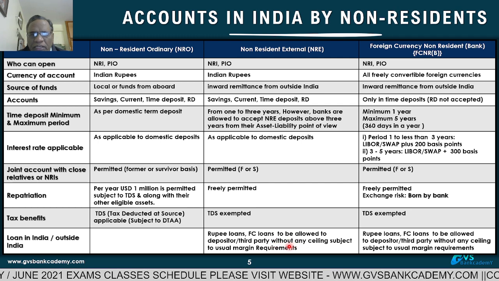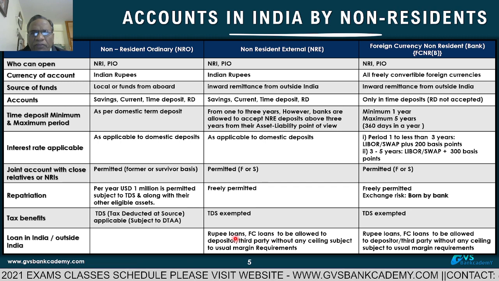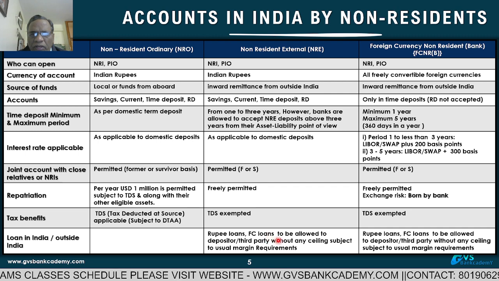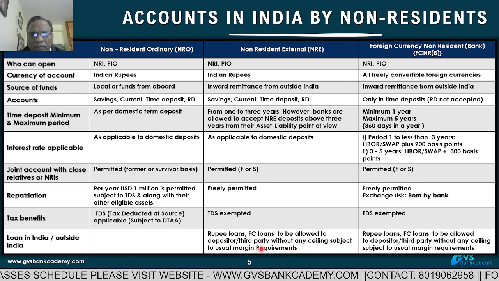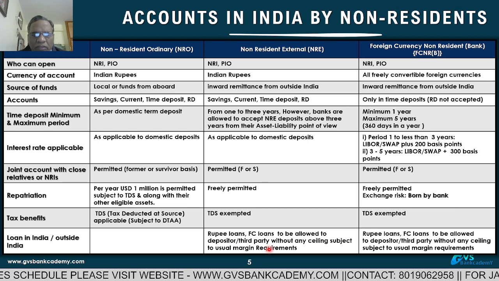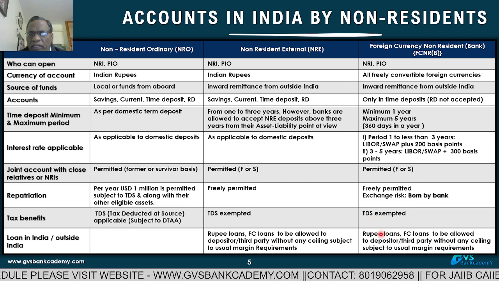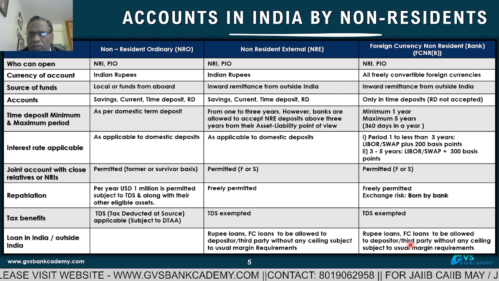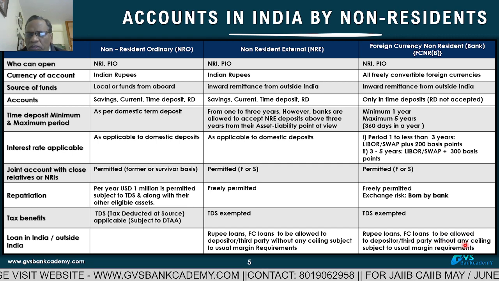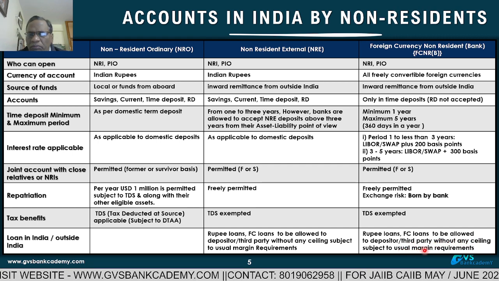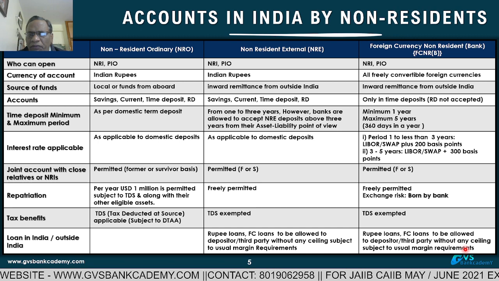Presently, there is no ceiling for loan against FC and NRE deposits, either in free rupee loans or foreign currency loans, subject to margin requirement as per individual banks. In the same manner, here FCNR(B) also, we can give rupee loans and foreign currency loans to the depositor or to a third party also without any ceiling, subject to margin requirements of individual banks.